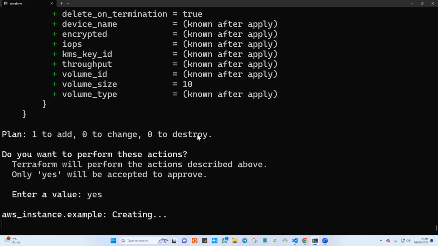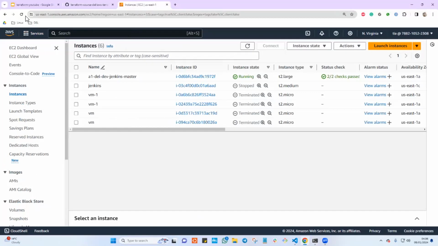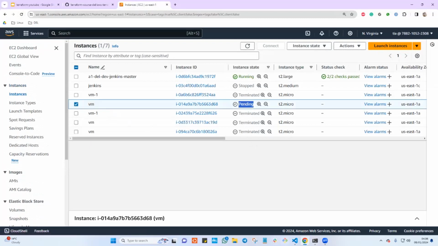I'll hit yes. And if we hop over to AWS and check, we'll see that one EC2 instance is coming up. If you refresh, we have one EC2 instance that is pending, and the name is called VM, right?